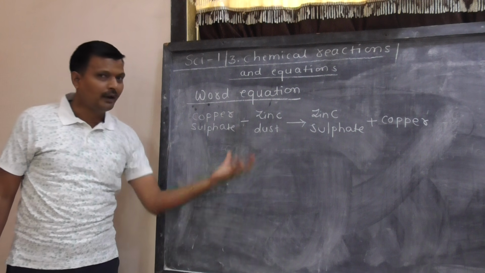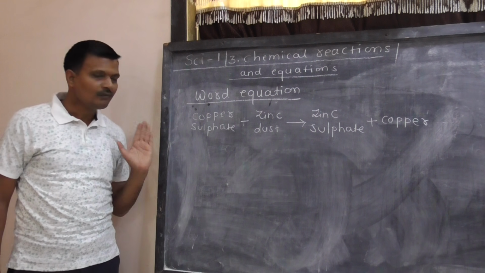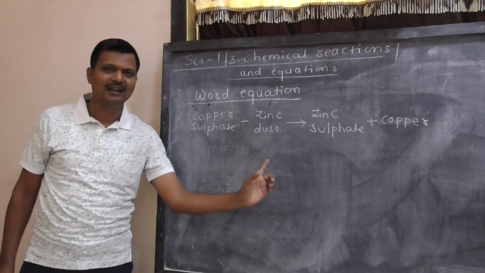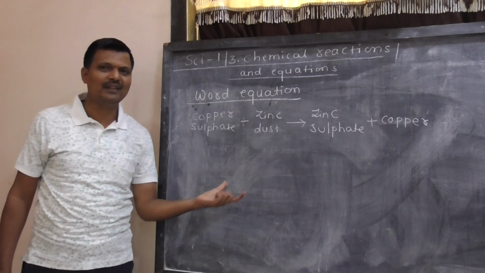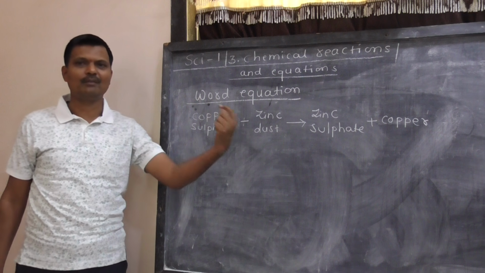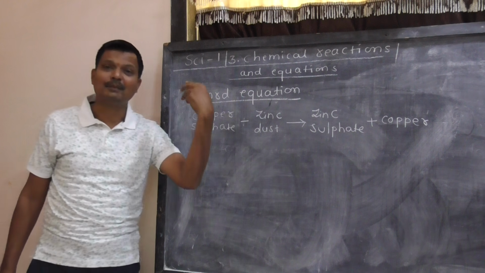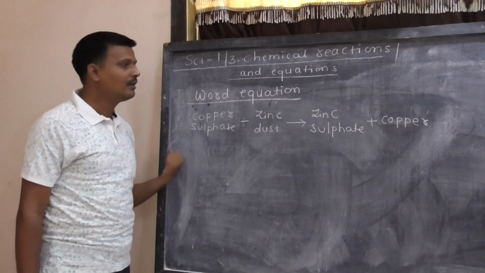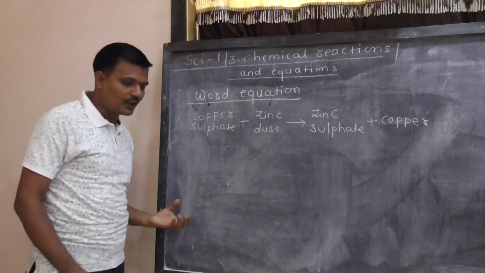Now repeat. The first point is what is meant by chemical reaction. Second point, what is meant by reactants. Third point, what is meant by products. Fourth point, what is meant by chemical equation. Fifth point, what is meant by word equation.